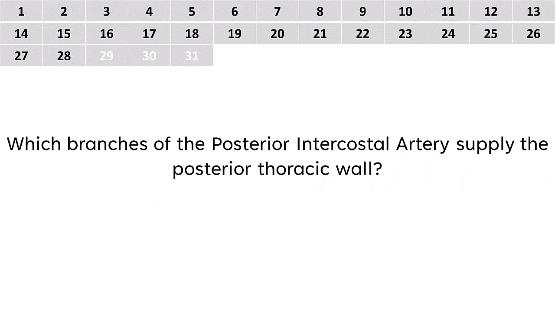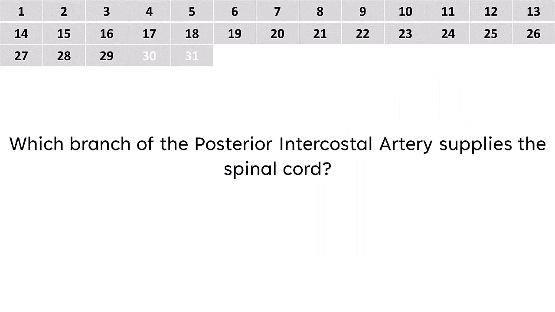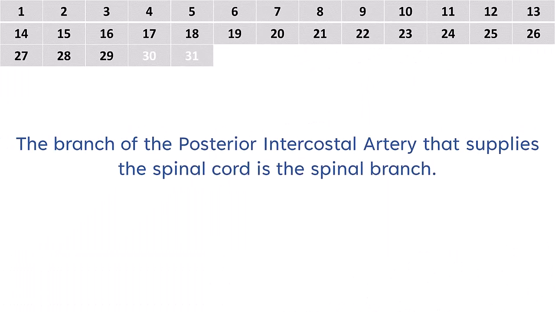Which branches of the posterior intercostal artery supply the posterior thoracic wall? The branches that supply the posterior thoracic wall are the medial cutaneous branch and lateral cutaneous branch. Which branch of the posterior intercostal artery supplies the spinal cord? The branch that supplies the spinal cord is the spinal branch.